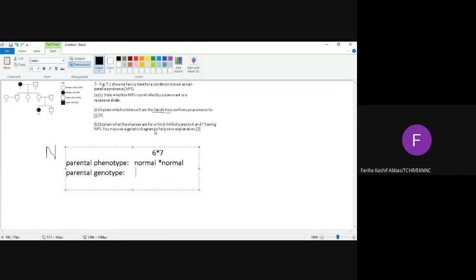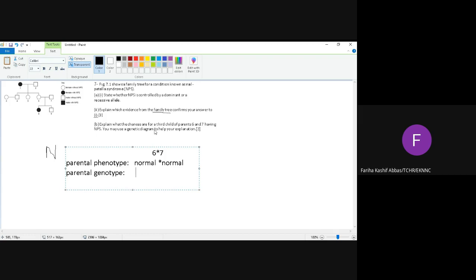Normal is the phenotype, right? What would be the genotype? What would be the genotype of 6 and 7? N into N, what is N into N? N into NPS.